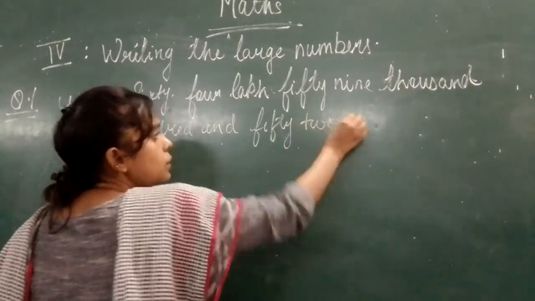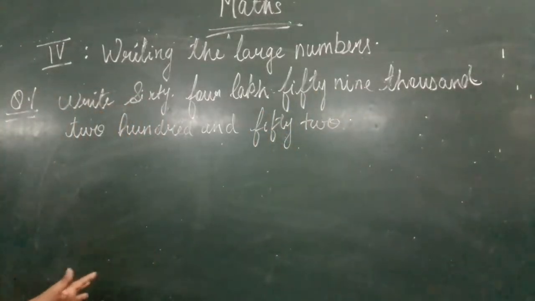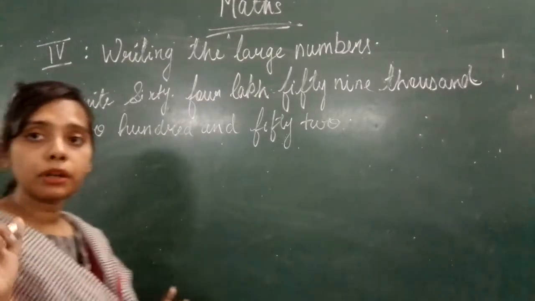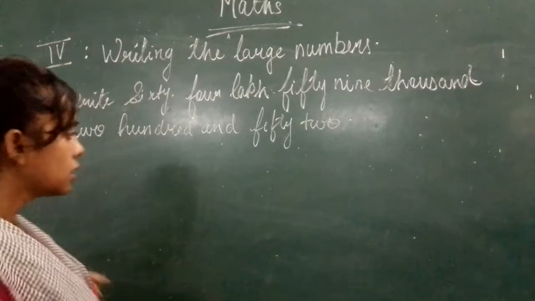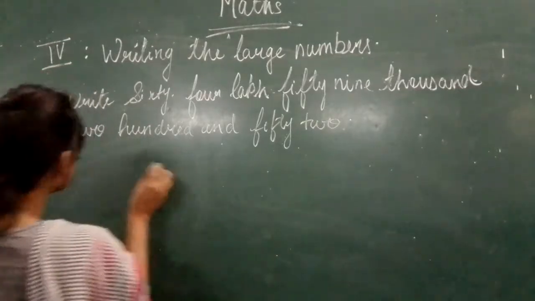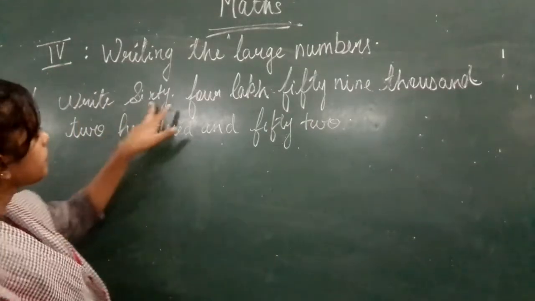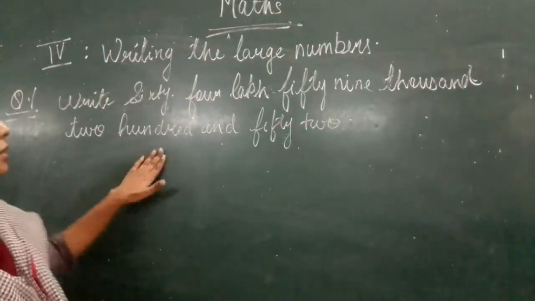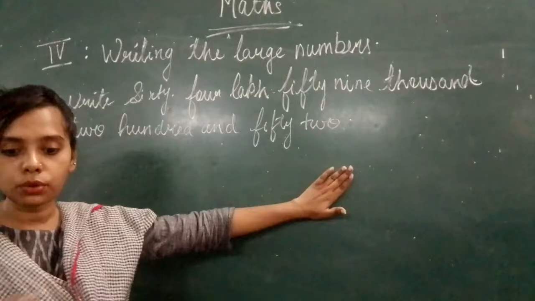Now you have to write this in numbers. Okay. First what will you do? Remember your place value chart. This is your question. You have to write 64,59,252.